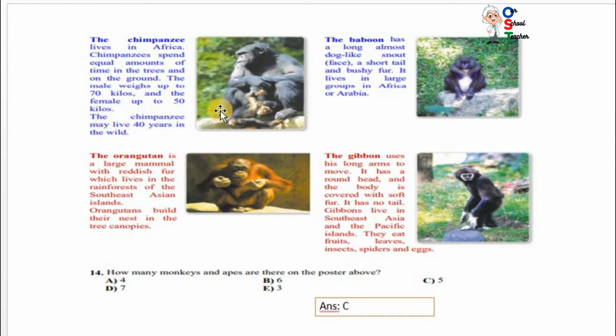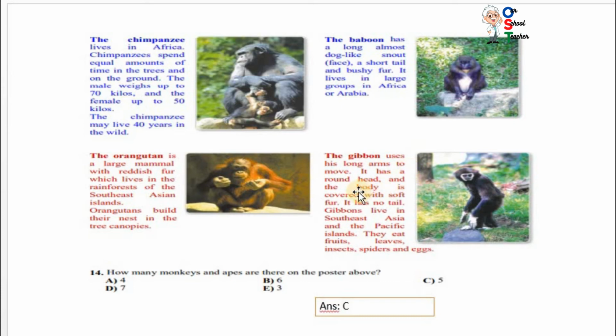Wild means jungle. The baboon has a long, almost dog-like snout face, a short tail, and bushy fur. It lives in large groups in Africa or Arabia. The orangutan is a large mammal with reddish fur which lives in the rainforest of the Southeast Asian island. Orangutans build their nests in the tree canopies. Tree canopies is the top part of the tree.